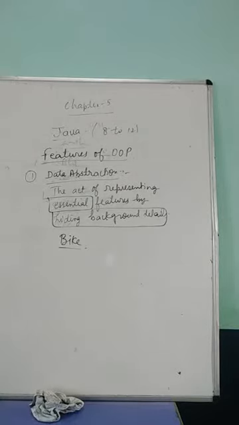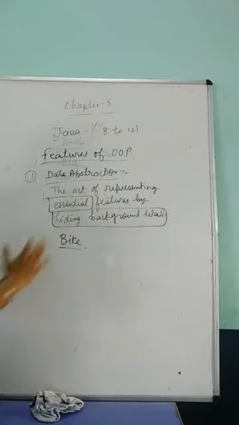There are so many processes in online shopping. What do we have to do? We only see the product, select it, it goes to the cart, and from there we do the payment. We don't know how it goes to the cart and how the payment takes place. Suppose we are on the site Myntra. How is SBI linked with the Myntra site, and how does the money transfer? This we will not know. That is called data abstraction.